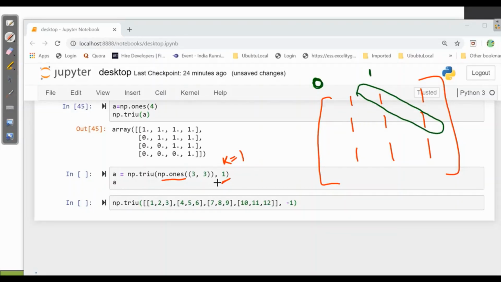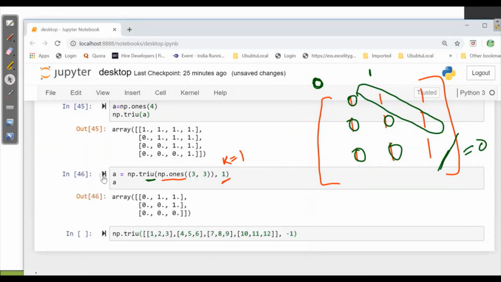Now it is saying triu. That means the upper values should be preserved, whereas all the changes will be made here in the lower triangle as 0. So instead of this, we will have all zeros here. Let's check it. Here we got all these zeros over here. This should be 0.